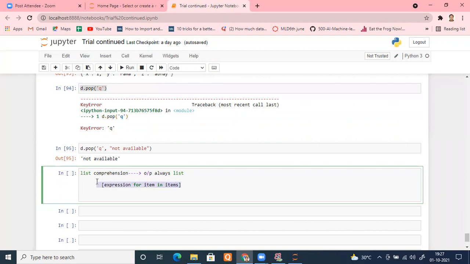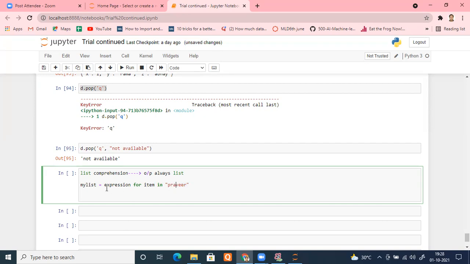Suppose I'm creating a new list. My list name is new_list equals expression; I will write the expression later on. For item in, and this time instead of a list I can take any iterable. Suppose the iterable is Praveer. This is an iterable, so individually P will be taken and become the value of item, R will become the value of item, A will become the value of item. Whatever I want to do with the P or R or A is up to me.